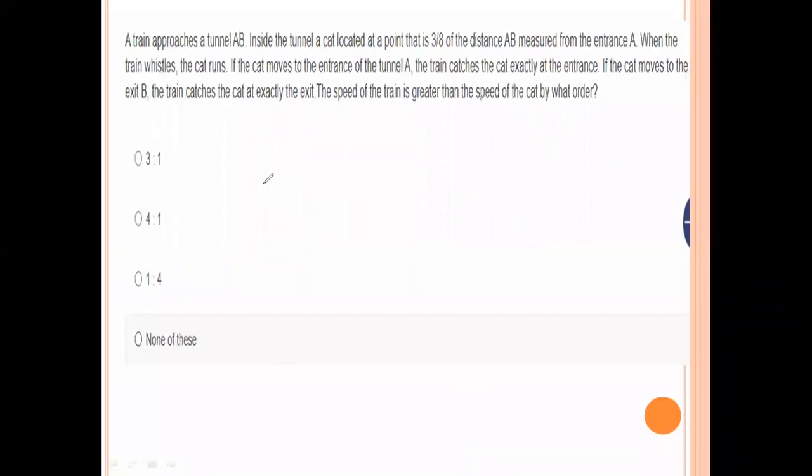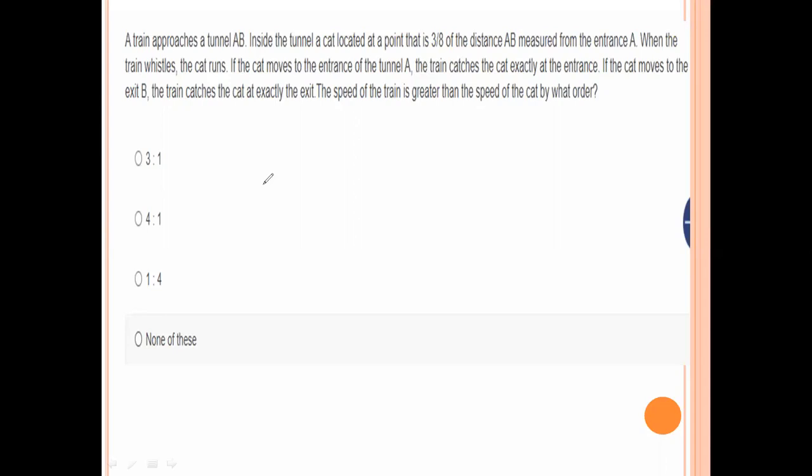Next. A train approaches a tunnel AB. Inside the tunnel, a cat is located at a point that is 3/8 of the distance AB measured from the entrance A. When the train whistles, the cat runs. If the cat moves to the entrance of the tunnel A, the train catches the cat exactly at the entrance. If the cat moves to the exit B, the train catches the cat exactly at the exit. The speed of the train is greater than the speed of the cat by what order?